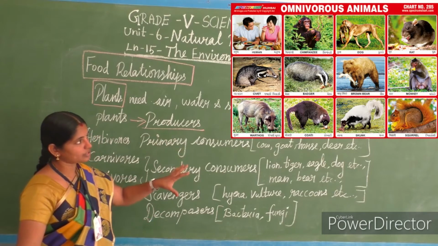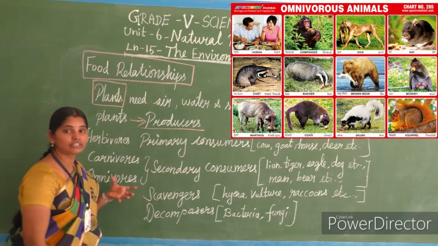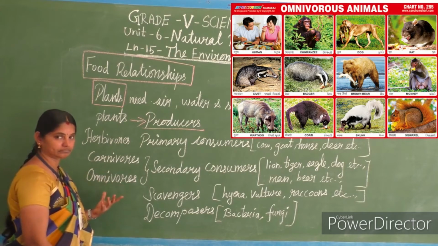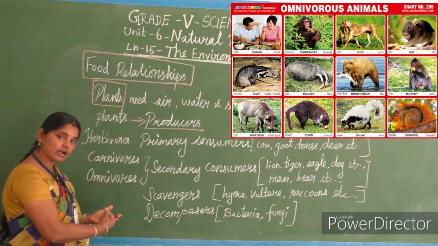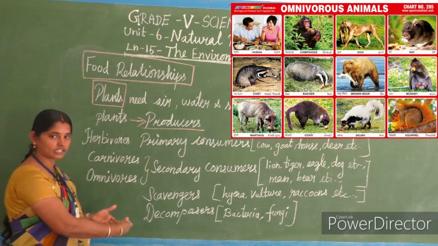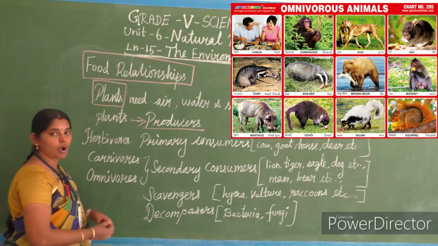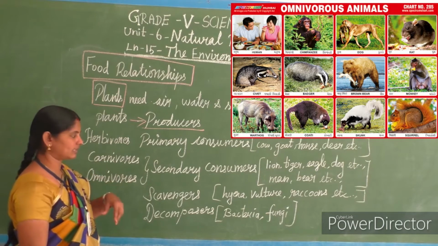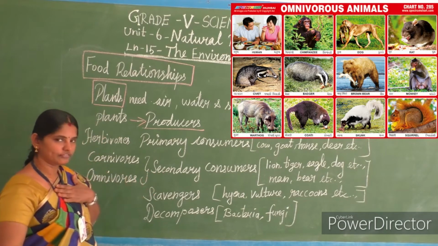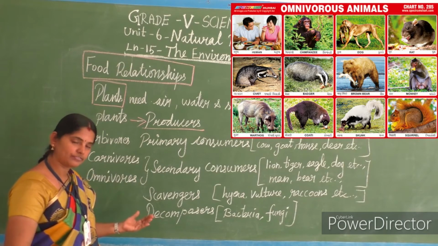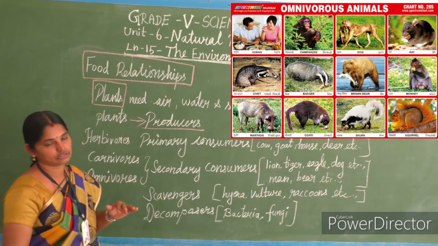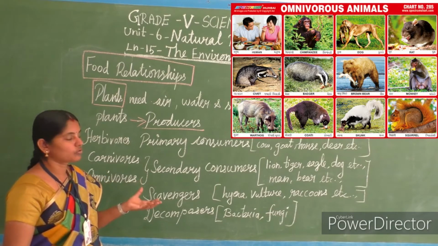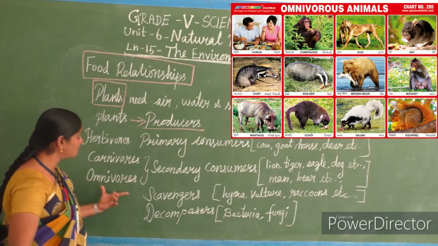Not only carnivores are secondary consumers, along with this, omnivores. Omni means all. They eat plant food and they eat flesh of other animals. So both. Omnivores. So omnivores, who are they? We are omnivores. We take plant food as well as we are eating meat, chicken like that and all, no. So we come under the group omnivores.